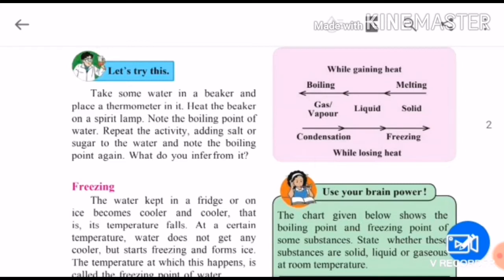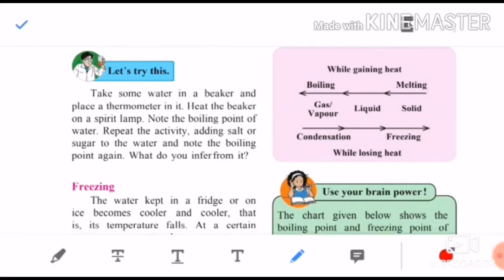Note the boiling point of water. Repeat the activity by adding salt or sugar to the water and note the boiling point again. What do you infer from this? Children, first you have to do the experiment by adding salt, then you have to add sugar, and you have to note the boiling point. The boiling point may differ, the time taken will differ when you add salt to the water the first time and sugar the second time. You have to note the boiling point of water.